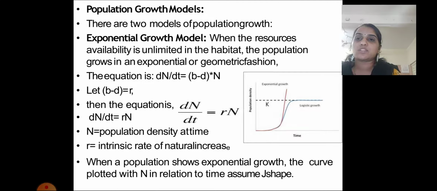N is the population density at time t. r is the intrinsic rate of natural increase in the population. When a population shows exponential growth, the curve plotted with N in relation to time assumes a J shape. So it becomes J shape when the exponential growth of the population is seen and the graph is plotted.